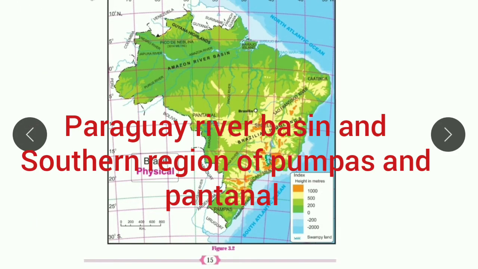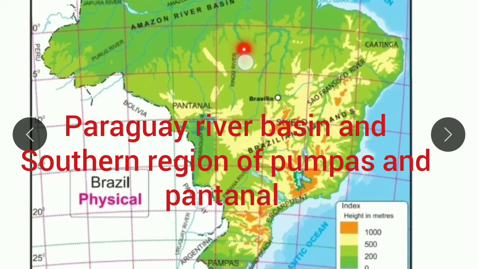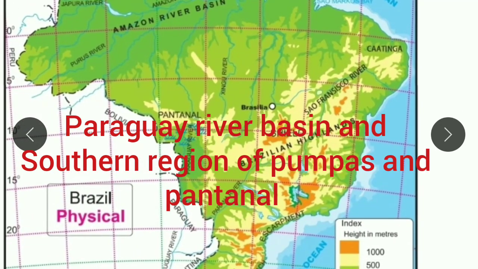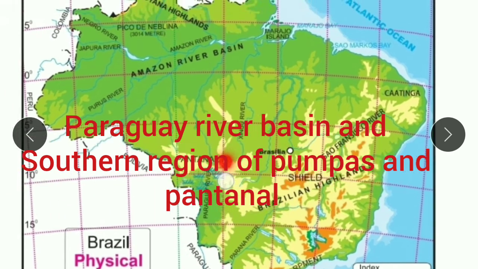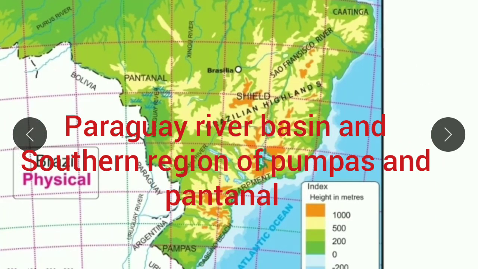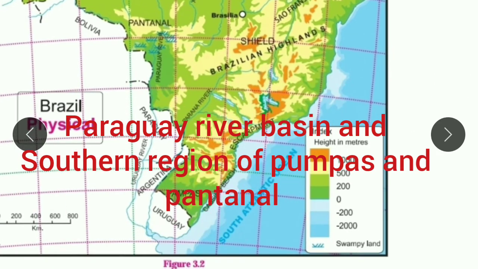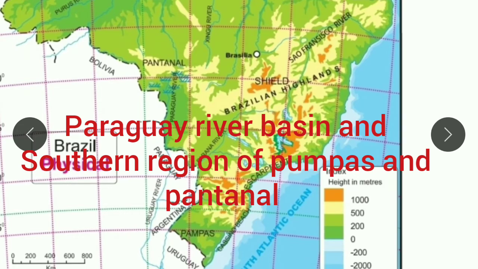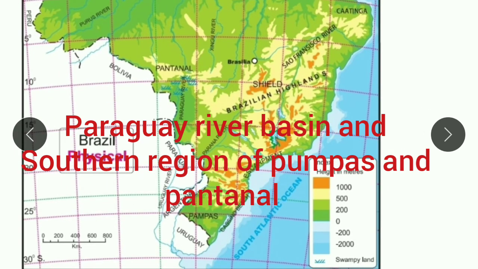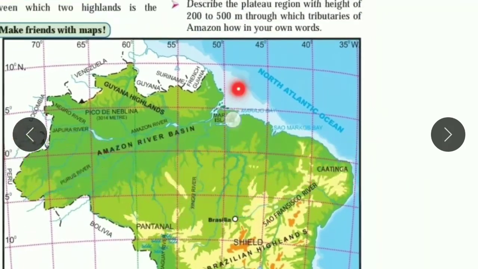Yes, like the Pantanal. The Pantanal and Paraguay region also has an altitude of 0 to 200, and also the Pampas region. So our answer: the Pantanal, Paraguay and Pampas regions have the same altitude as the Amazon basin.